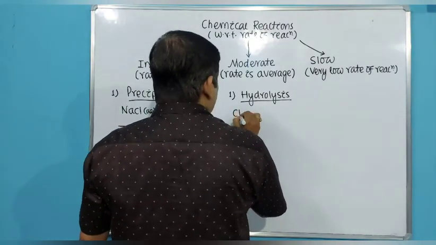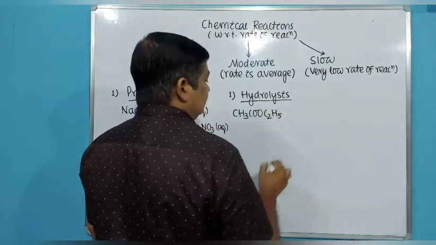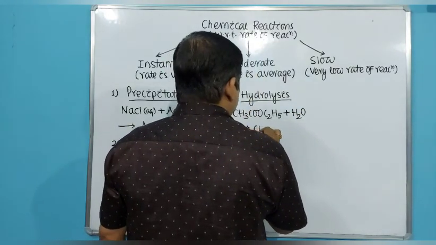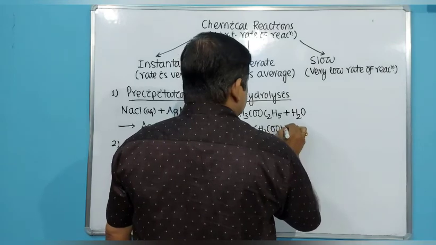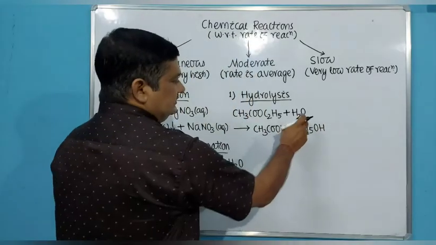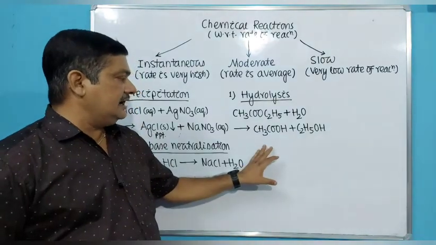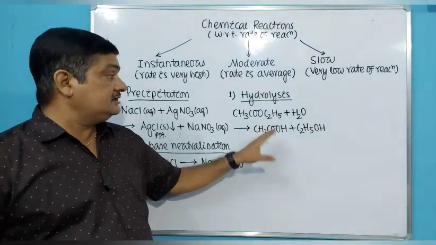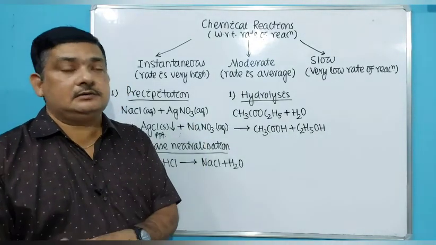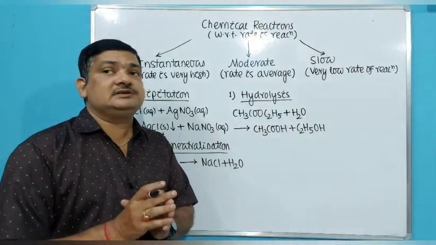Example: CH3COOC2H5, ethyl acetate, hydrolysis gives CH3COOH plus C2H5OH. So all hydrolysis reactions are reactions with water. When water is added, that reaction is called hydrolysis. So hydrolysis reactions come under the same heading, that is, they have a moderate rate of reaction, not too fast, not too slow. Another example is inversion of cane sugar to form glucose and fructose.